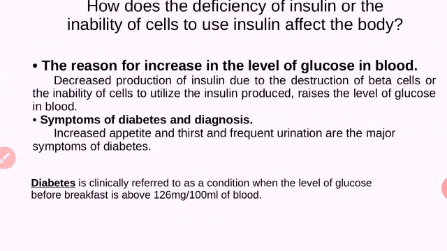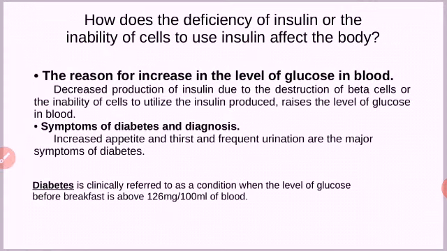If you test the blood in fasting before breakfast, it should be below 126. Normally it should be between 70 and 110. It can be up to 126. If it is above 126, we can confirm that the patient is diabetic. This is a point related with pancreas.